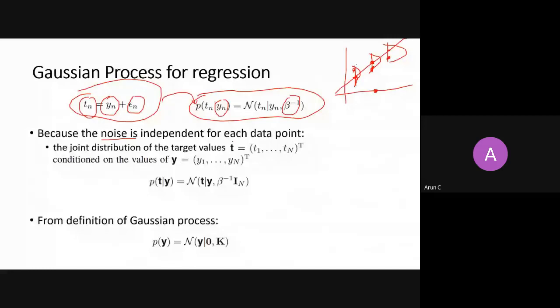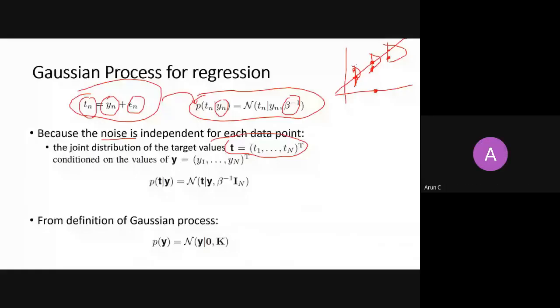So because the noise is independent for each point, the joint distribution for the t's. I am interested in knowing only t, right? So what is the joint distribution over the t's? I want to get a distribution over t1, t2, t3, tn.